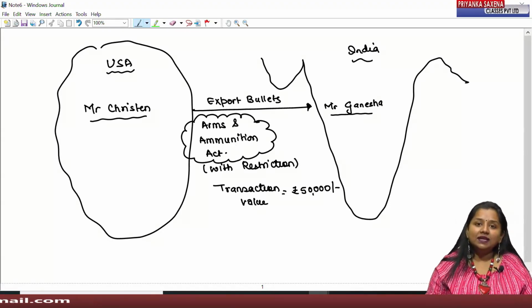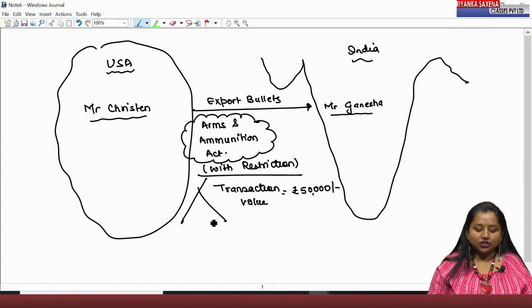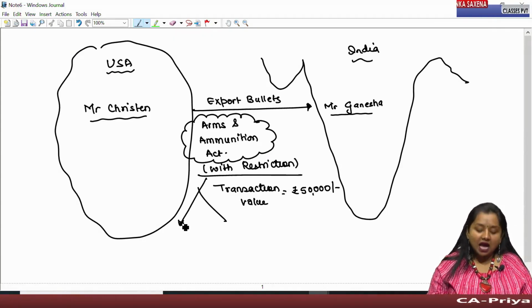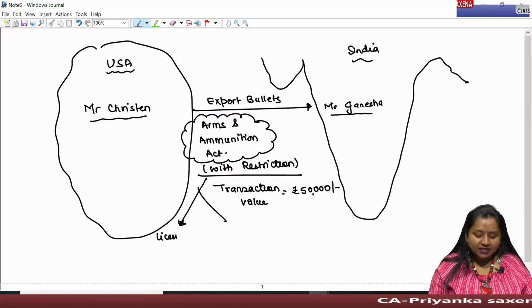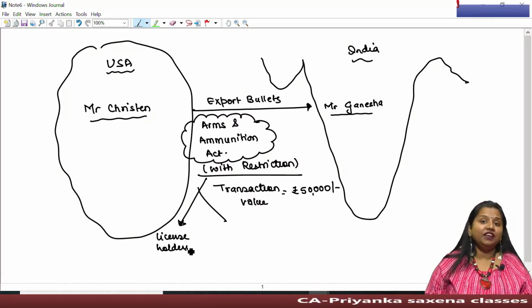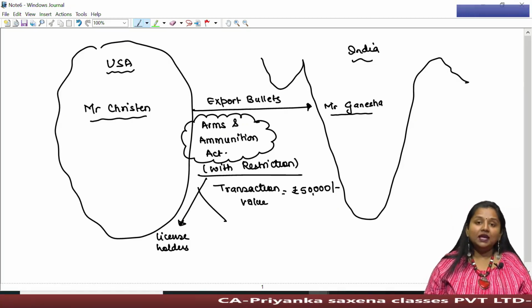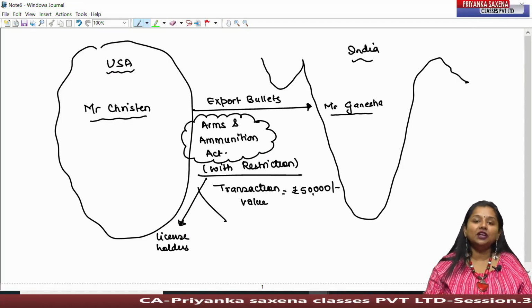Under this Arms and Ammunition Act, there are two conditions. Firstly, the weapons, the arms can be sold only to the license holders. That is, not everyone or anyone can purchase these weapons. Only this instrument is sold to the person who has already been issued a license in his name by the government.